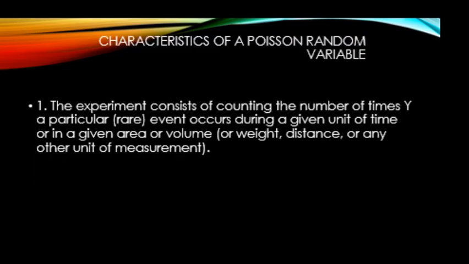Here is a summary of the characteristics of a Poisson variable. If we have an experiment that consists of counting the number of times y, so this is our discrete random variable, the count of a particular event that occurs during a given unit of time or a given area or volume, that would be the first requirement.